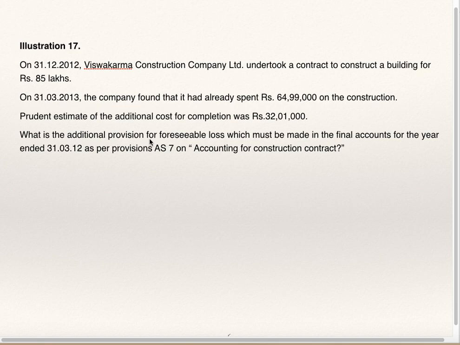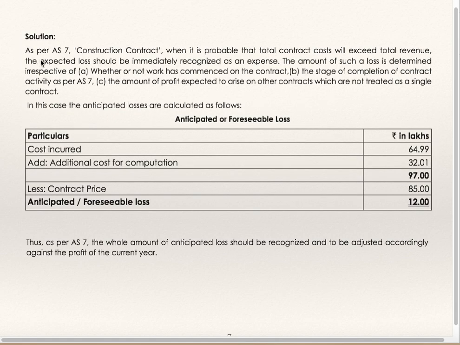What is the additional provision for foreseeable loss which must be made in the final accounts for the year ended 31st March 12 as per provision of AS7 on accounting for construction contract? If addition of these two exceeds contract price 85 lakhs, then it is to be recognized as expenses immediately.